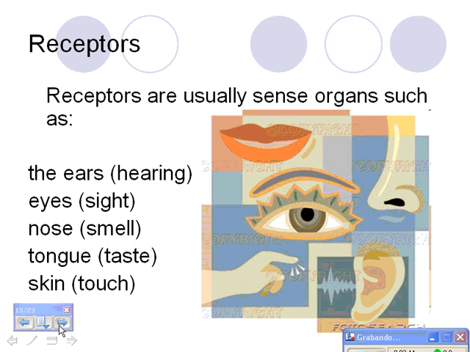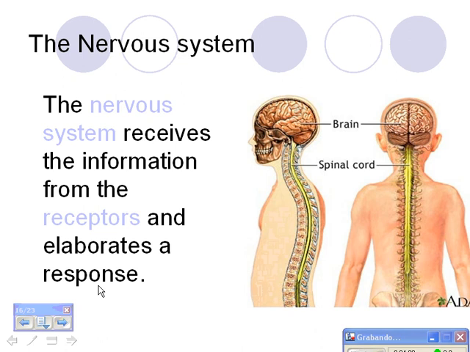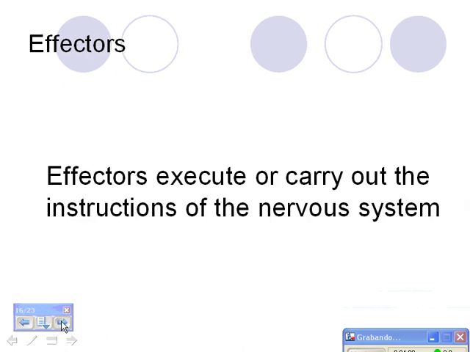Receptors. Receptors are usually sense organs such as the ears for hearing, eyes, sight, nose, smell, tongue, taste, and skin, touch. The nervous system. The nervous system receives the information from the receptors and elaborates a response. Effectors execute or carry out the instructions of the nervous system.